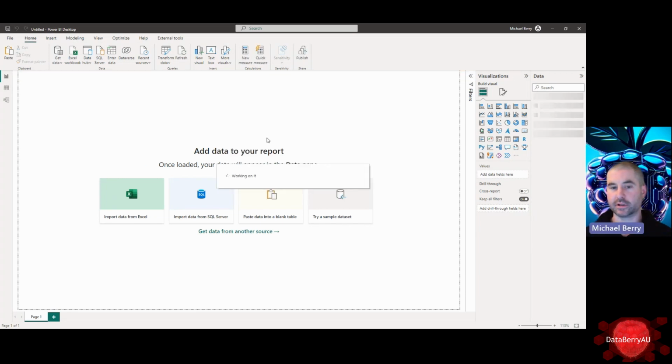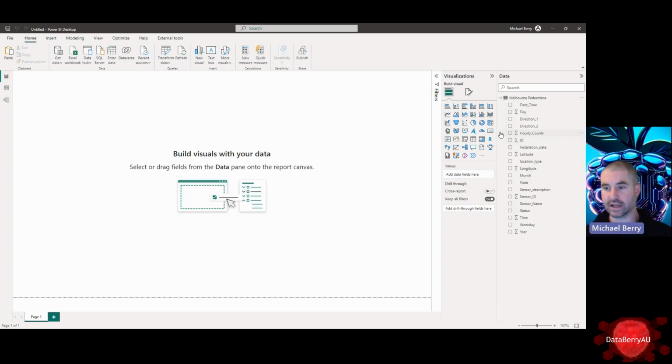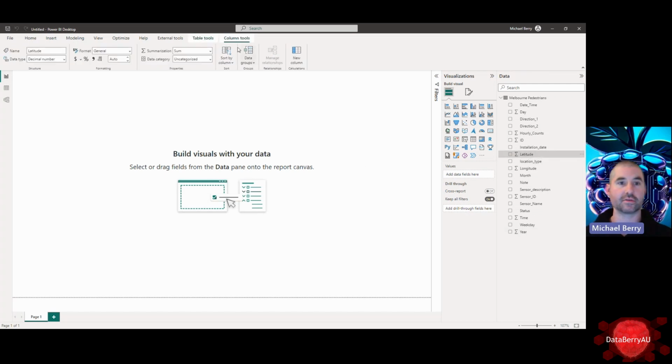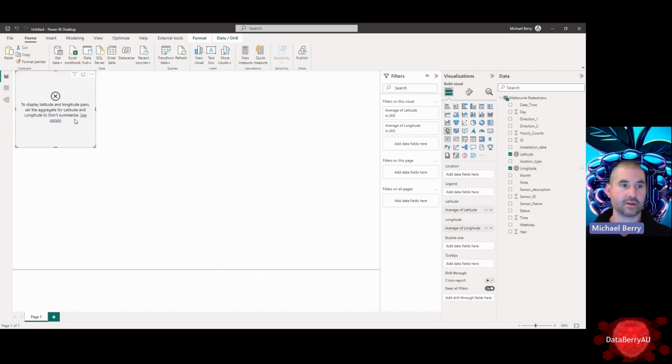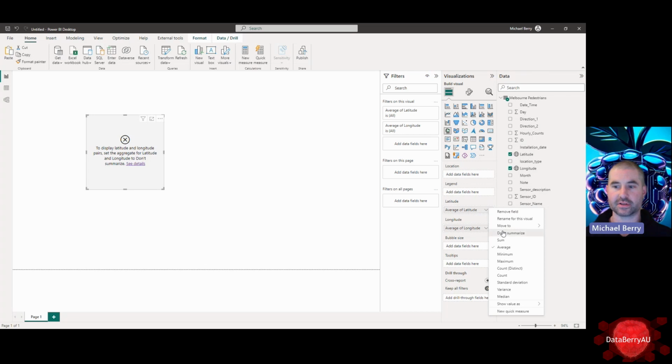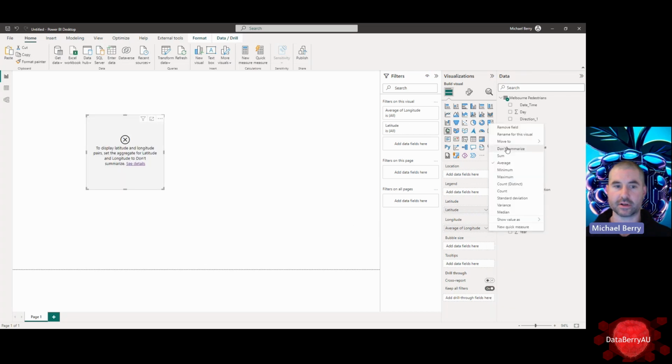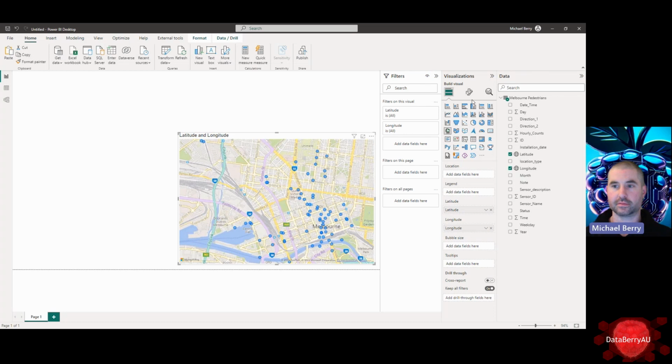Finally, 4 million rows loaded. All right, so we've got our hourly counts. That's going to be our main thing. Now, first thing, we've got latitude, longitude. Let's just set them up as the data type so that the map knows, and we should just be able to pop them straight on. Now, it doesn't like that. Average, don't summarize that in.